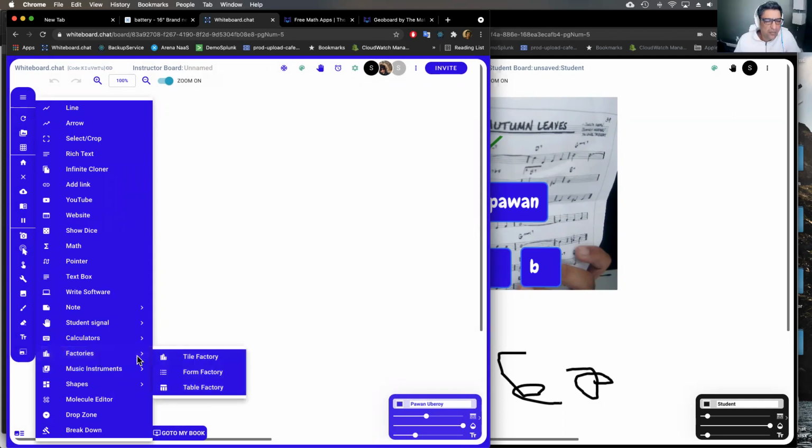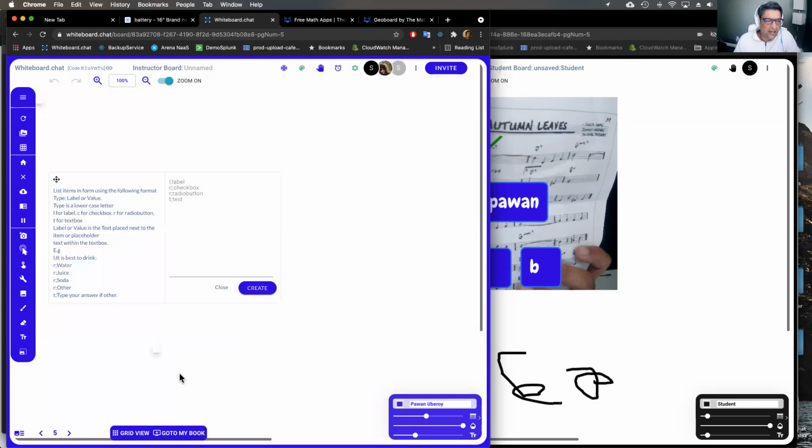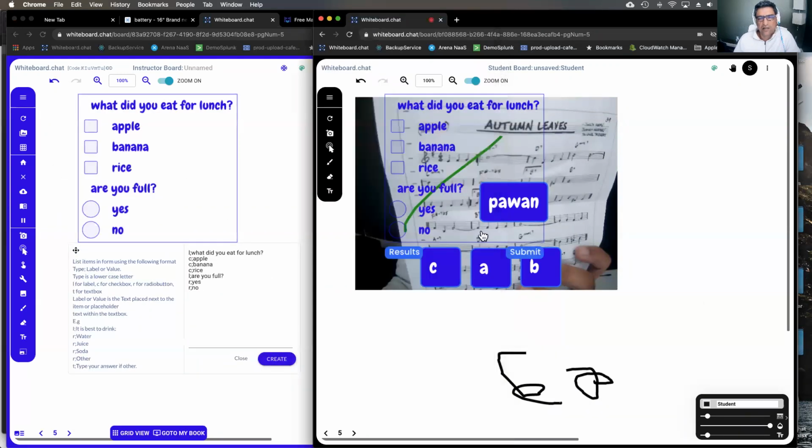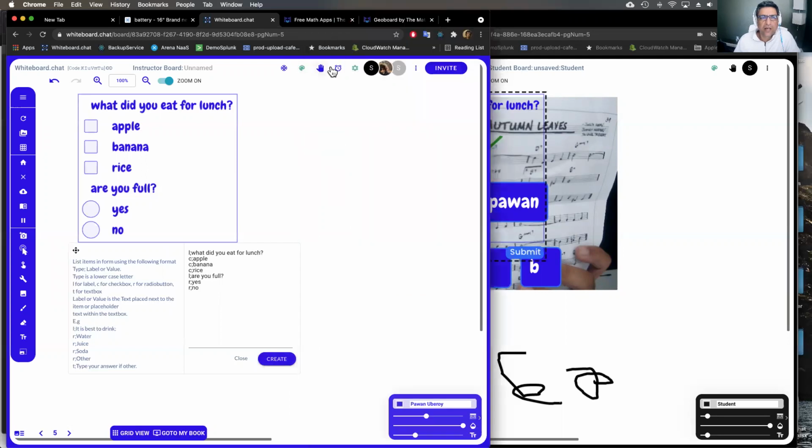Okay. Then there are more factories. There's a form factory where you can easily create forms. So for example, what did you eat for lunch? Right, you can have check boxes or radio boxes in here. You can say I ate an apple, a banana, rice. Right, are you full? And then you have a radio button which has 2 options, right? So basically this form factory allows you to create forms. Let me undo the background.